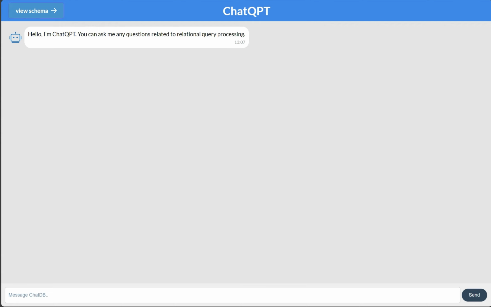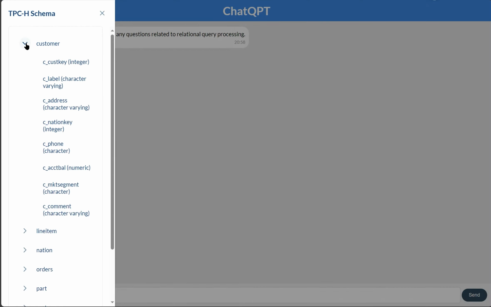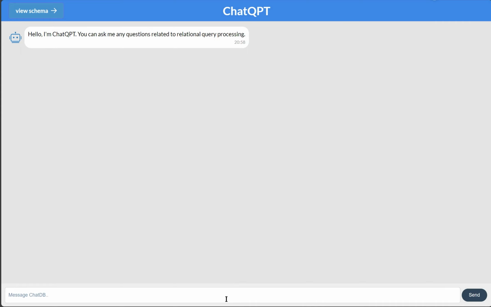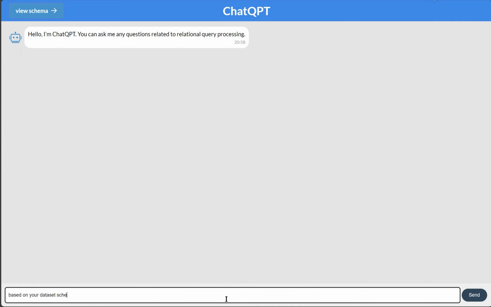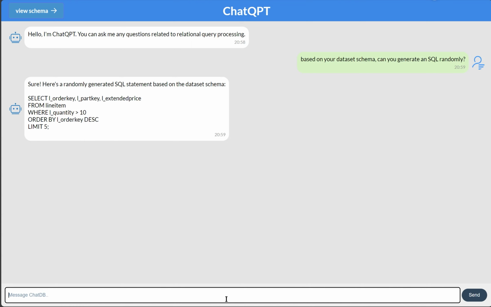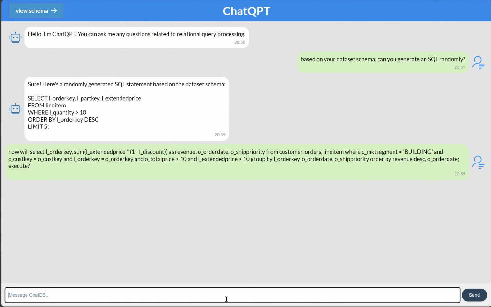We will demonstrate how ChatQPT can complete the series of tasks previously done by Alice. Firstly, we can view the database schema by clicking the button. We can customize an SQL or ask ChatQPT to generate one. Then, we ask how the SQL is executed and ChatQPT answers that. The answer is divided into 3 parts.